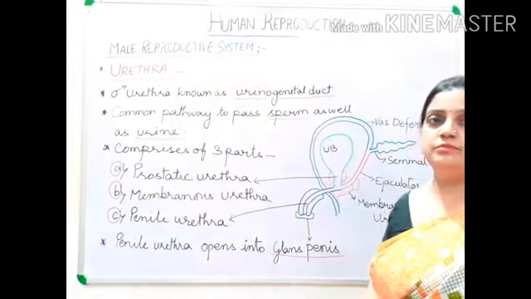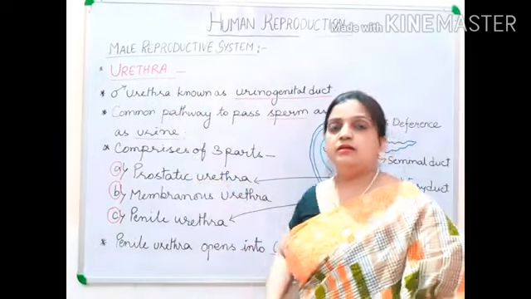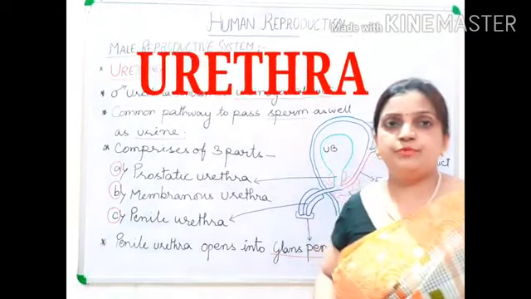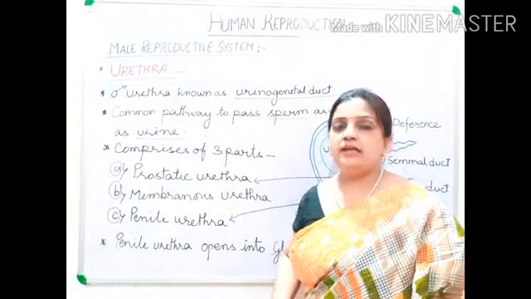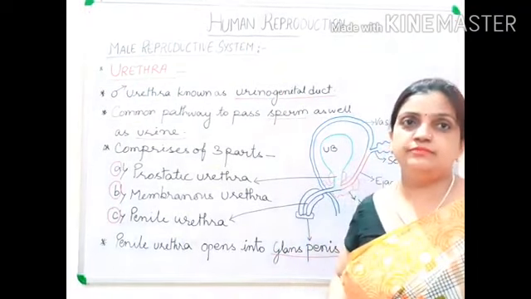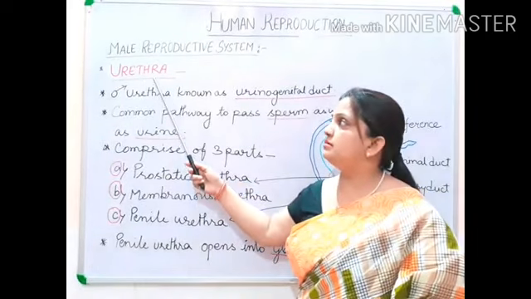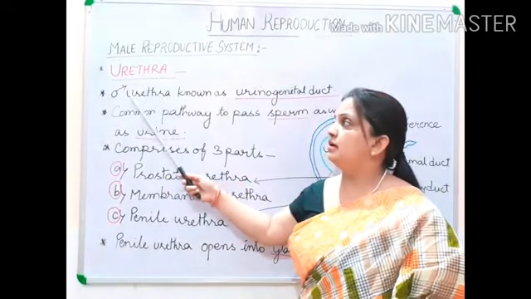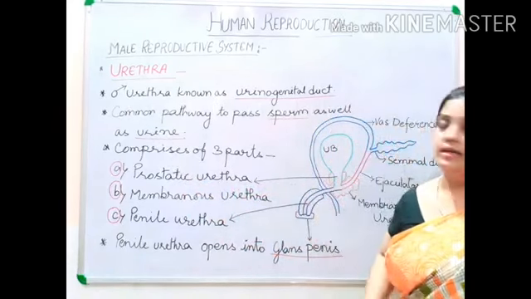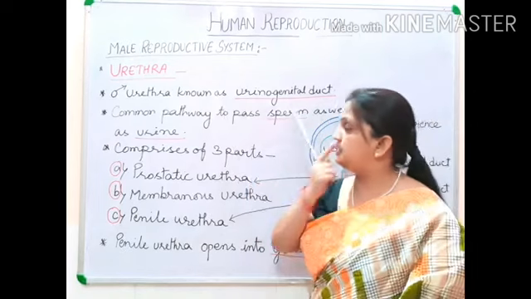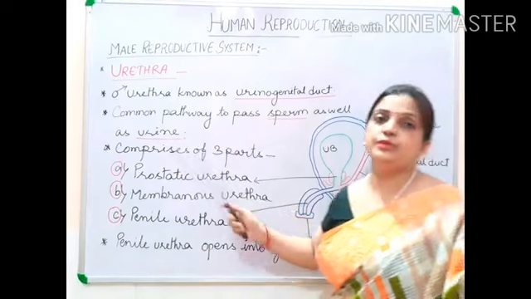Hello children, now we are moving on to the next part of the male reproductive system, that is your urethra. Now, from the competition point of view, this topic is not so important. But as it is part of the male reproductive system, we need to study it. You know very well that the male urethra is known as the urinogenital duct, and it is a common pathway for the passage of sperms and urine.